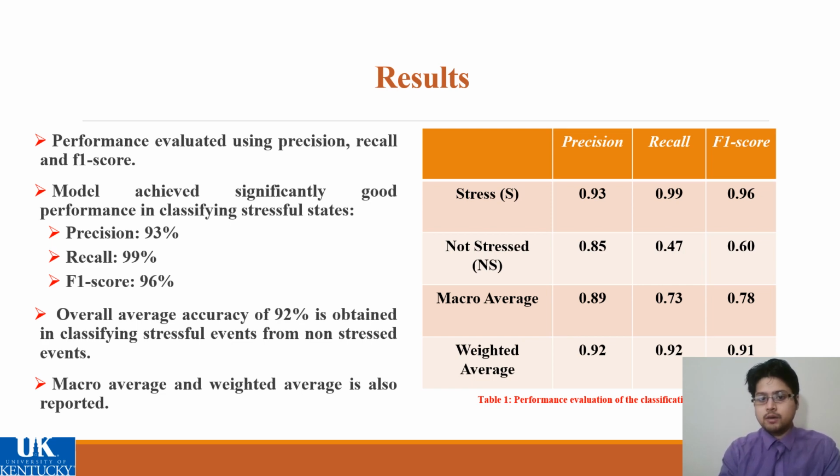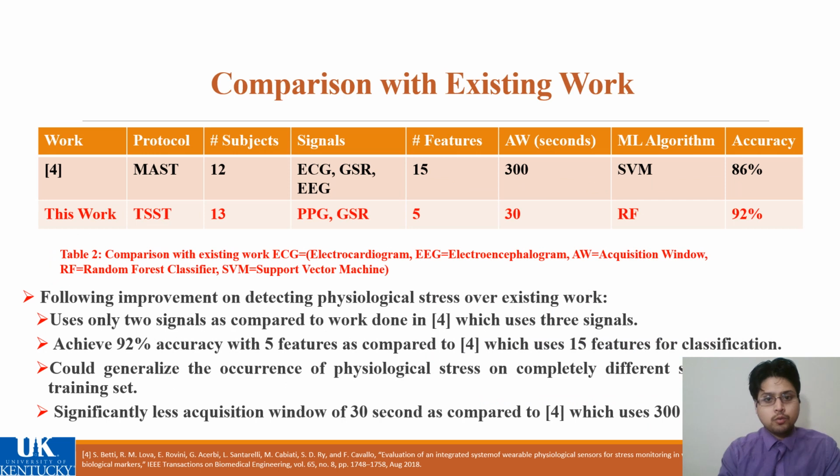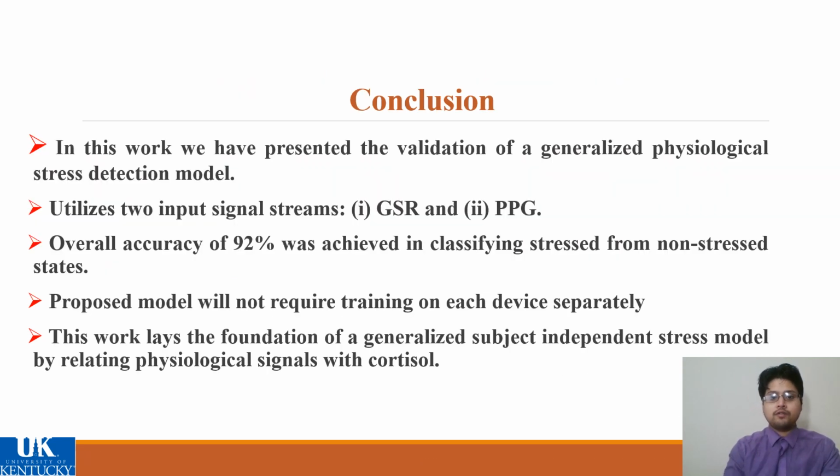Table 1 shows the performance metrics. Our proposed work improved the work presented in the existing literature by reducing the number of input signals to 2 instead of 3, the number of features from 15 to 5, the acquisition window length was decreased from 300 seconds to 30 seconds, and the accuracy was increased from 86 to 90%. In conclusion, this work validates the potential of a generalized physiological stress detection model achieving an accuracy of 92%. This model won't be required to be trained separately for each and every individual.